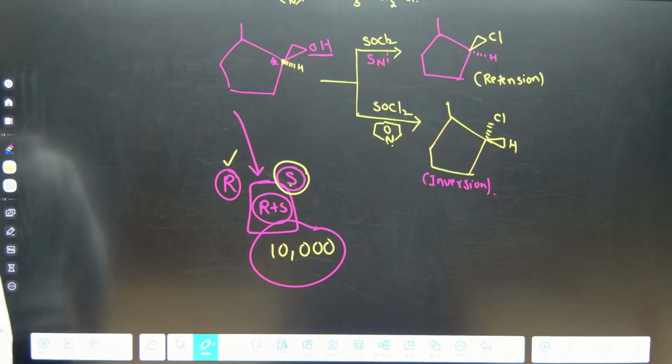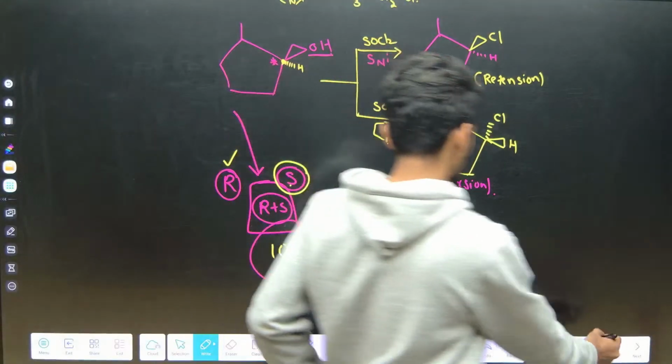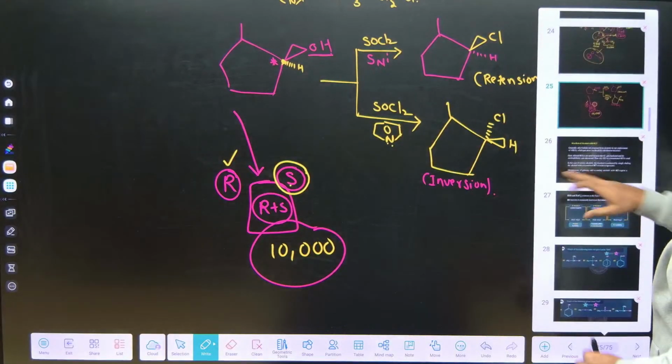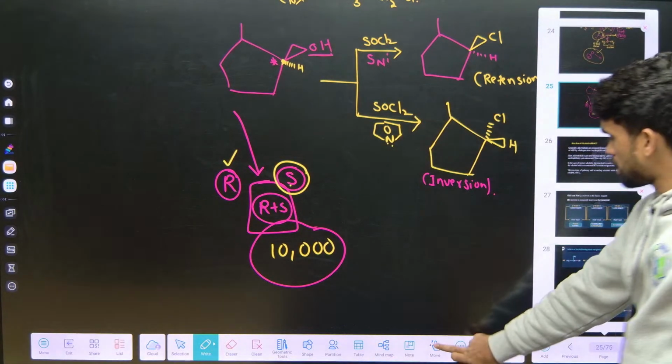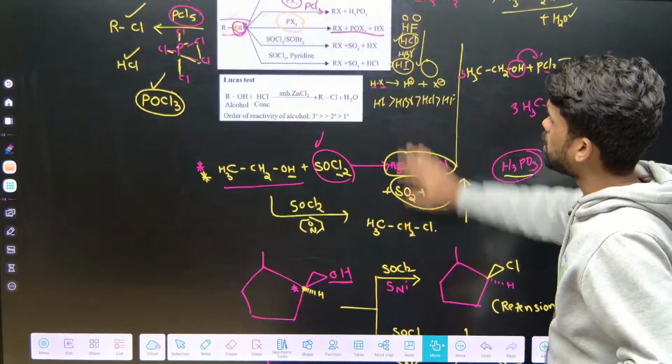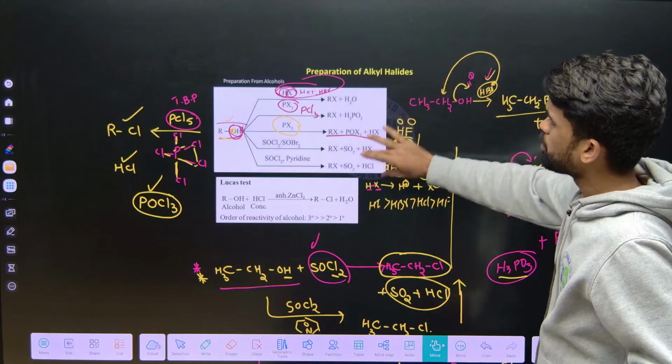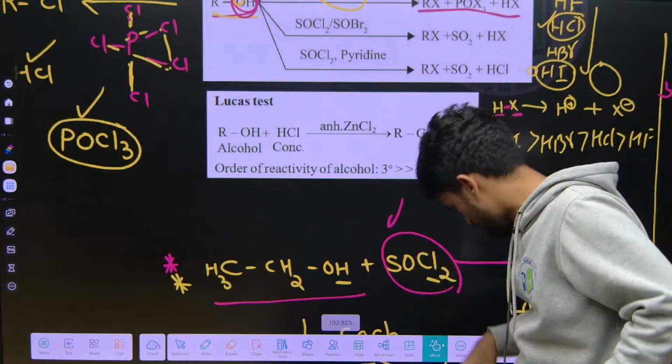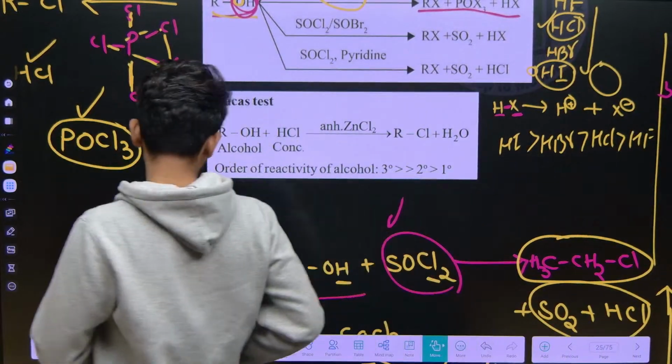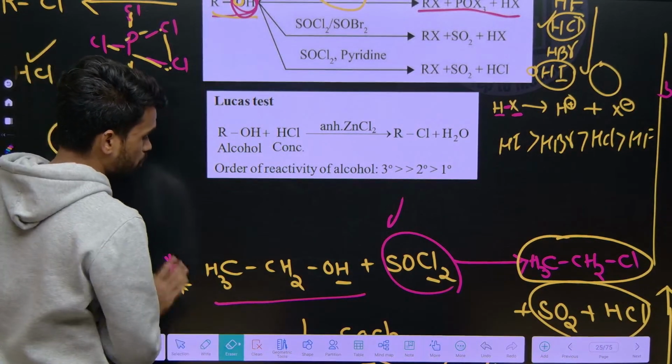Okay, the next. This is clear now. So what are the reactions we have made? These are the short notes, you can take them. And the next one is called Lucas reagent. What do we mean by Lucas reagent? Tell me.